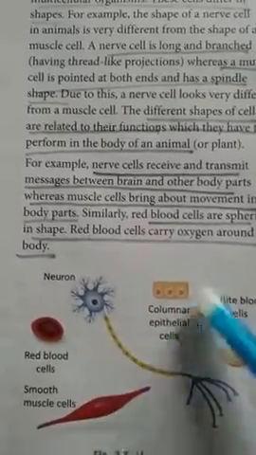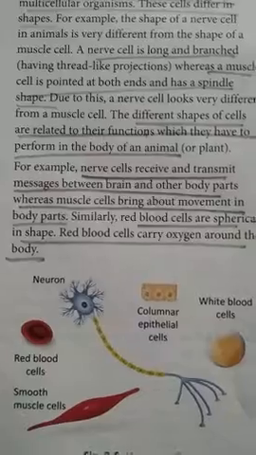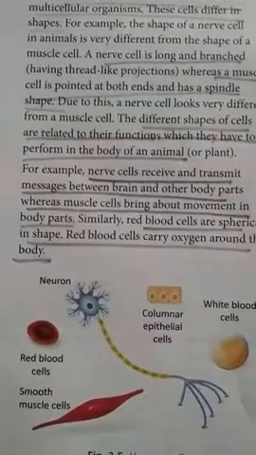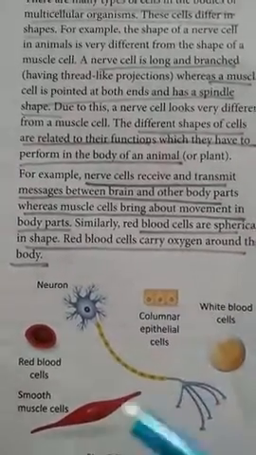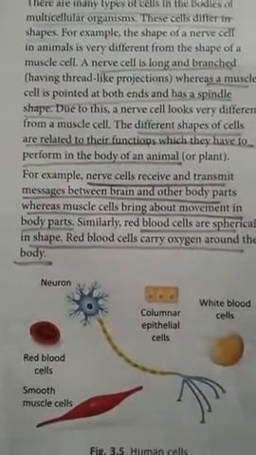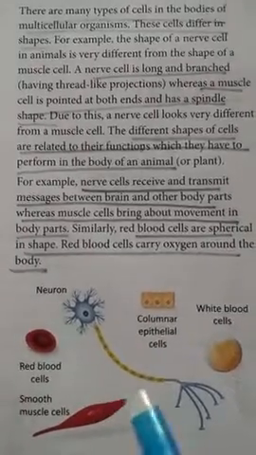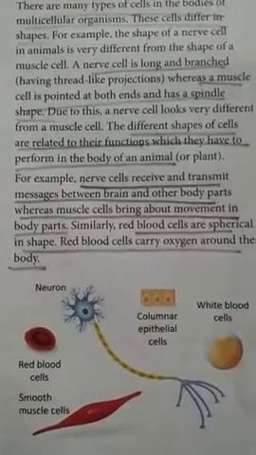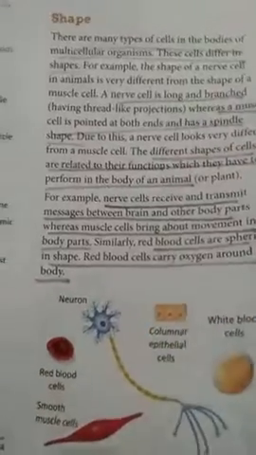Their shape is somewhat dependent upon the kind of functions they are going to perform, and every cell is performing a different function. Red blood cells are spherical in shape and they carry oxygen around our body. Muscle cells help us in our movement. So every cell varies in shape and they perform different functions.